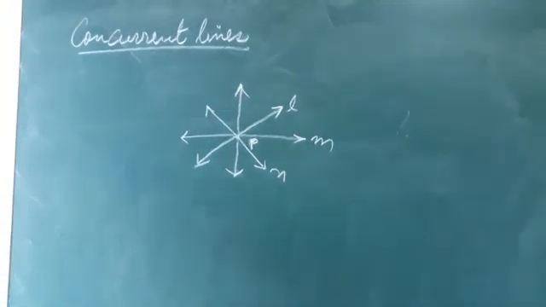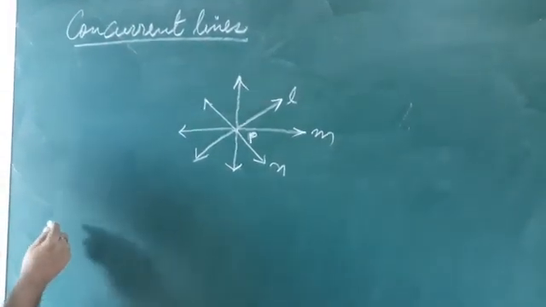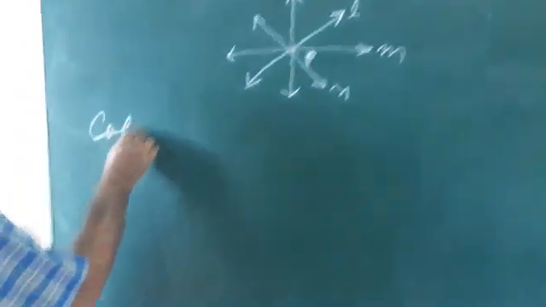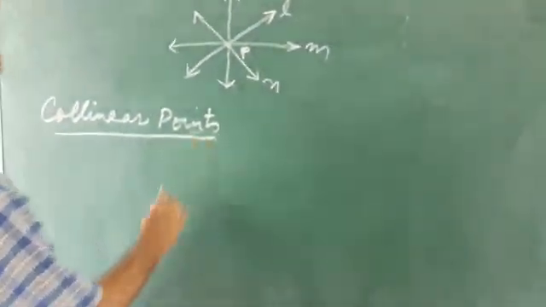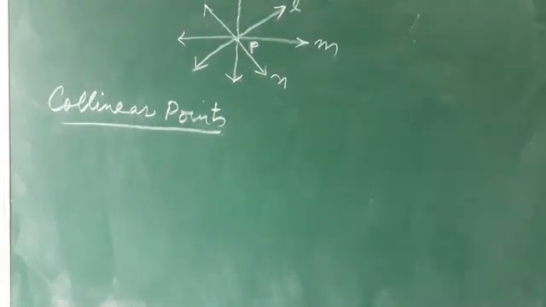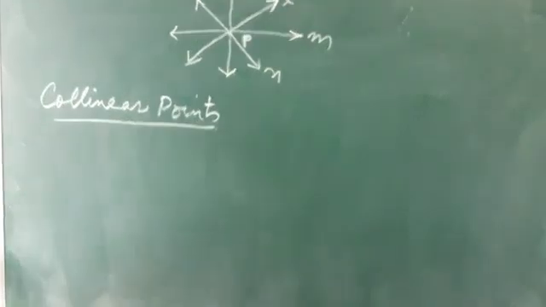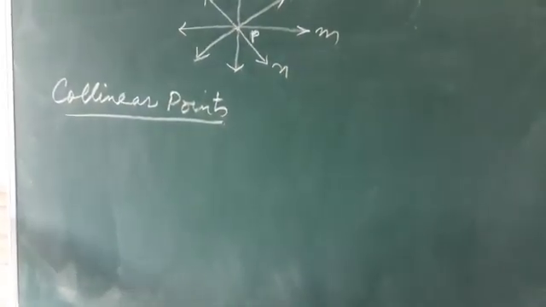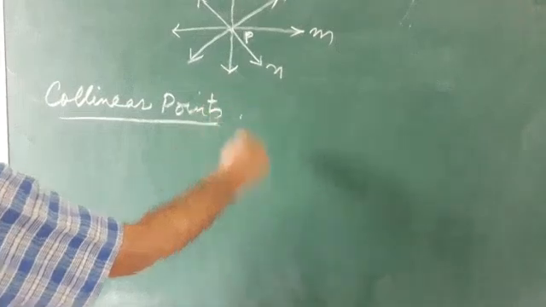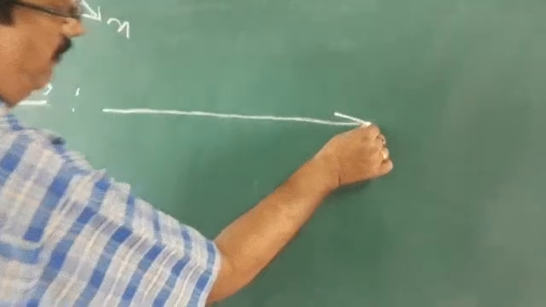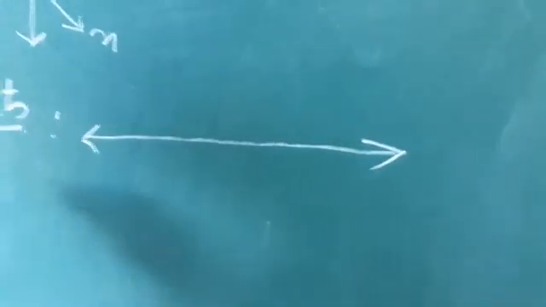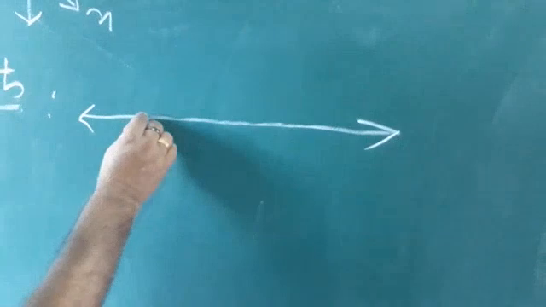Okay. Now, next we have collinear points. What are collinear points? Three or more points on the plane are said to be collinear if all of them lie on the same straight line. How are they lying on the same straight line? Let's see. Three or more points, if they lie on the same straight line, are called collinear points. Like here,